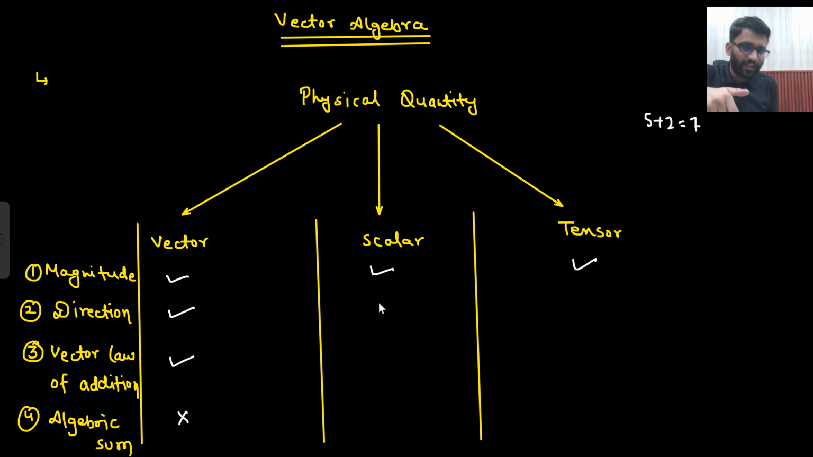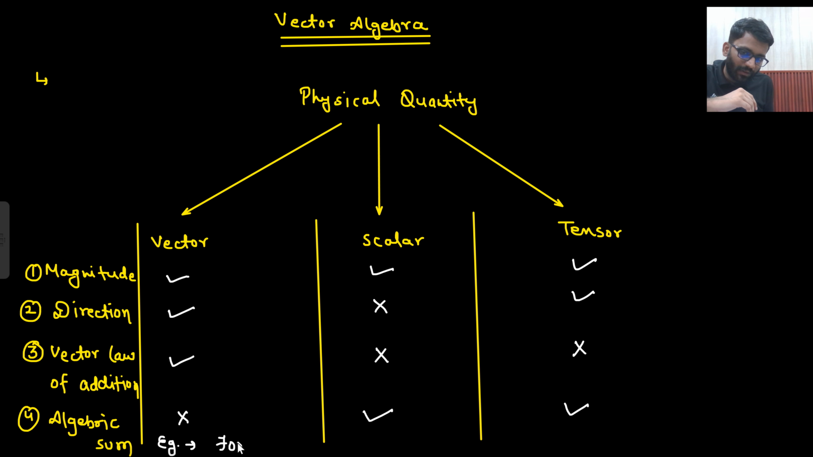What about scalar? It will not have any direction. It will not follow the vector law of addition. It will follow the algebraic law of addition. What is tensor? It will have some direction, but it will not follow the vector law of addition. It will follow the algebraic law of addition. Are you getting this point? Let's take examples. You will understand better.